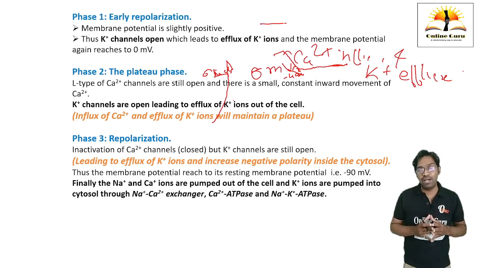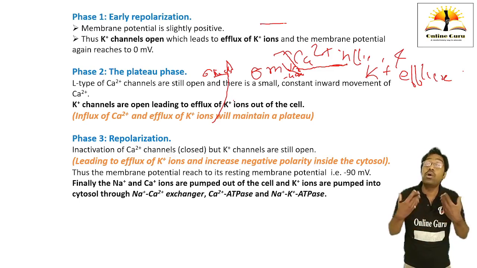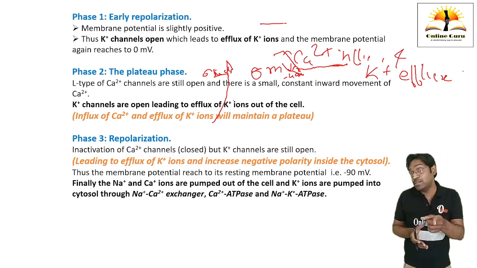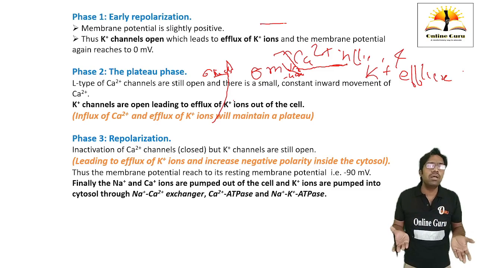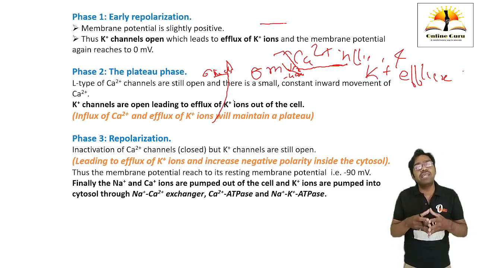Hence it is called the plateau phase. Then the next phase is phase 3, that is repolarization. In this, what will happen? There is an inactivation of calcium channels. The calcium channels are going to get closed, but at this point the voltage gated potassium channels are still open.